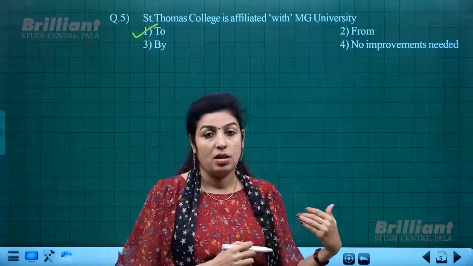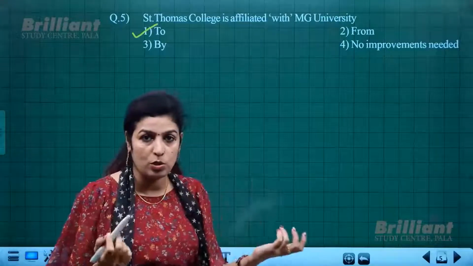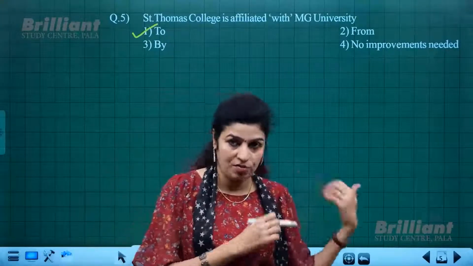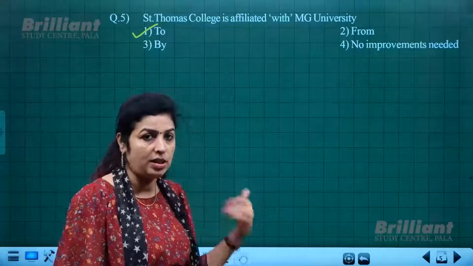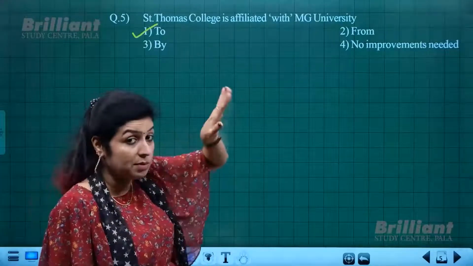Collaboration with, in association with. So "with" could be used with certain usages but not for this. With affiliation or affiliated, it should be not affiliation but affiliated.